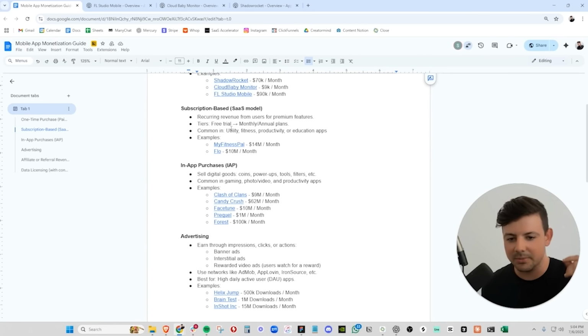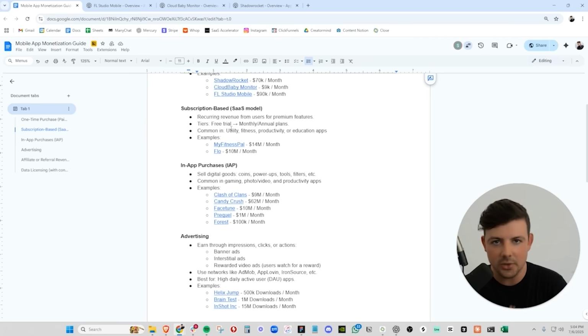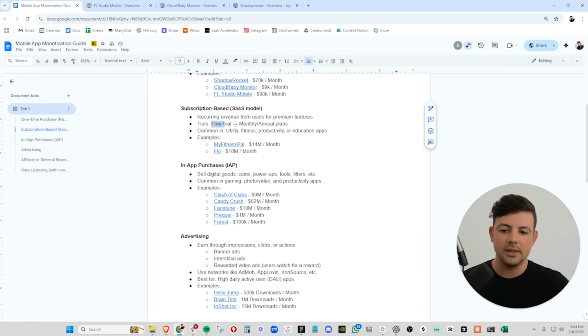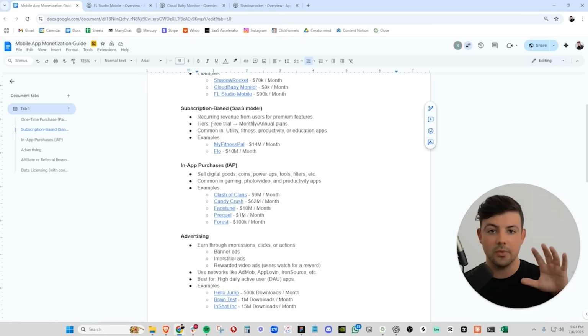Moving on, we have subscription-based, the SaaS model. This is the exact model that I use to scale Puff Count, my quit vaping app, to $45,000 per month. And it is the standard right now in mobile apps. So basically the way this typically goes, these apps will be free to download. They will offer some sort of free trial. And then once you convert from the free trial, it will move into a monthly or annual plan.